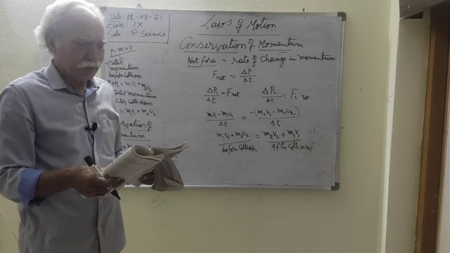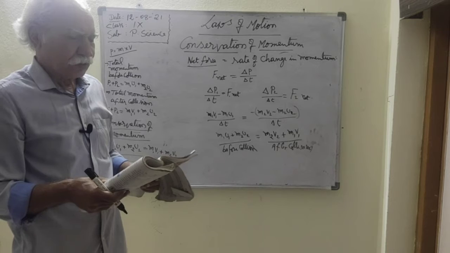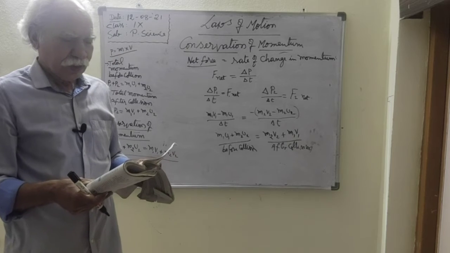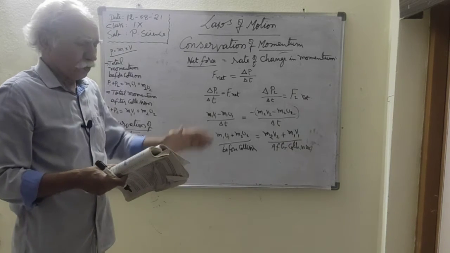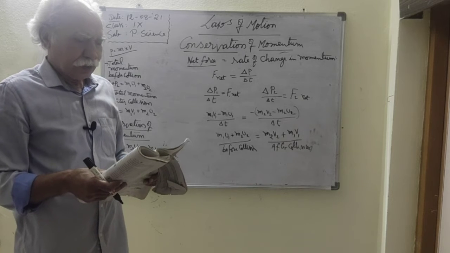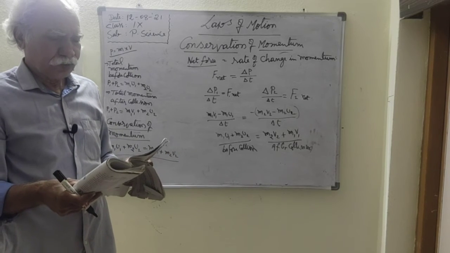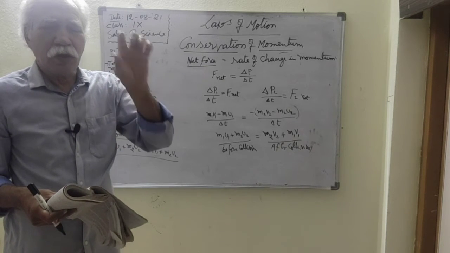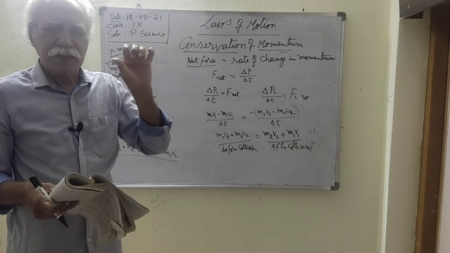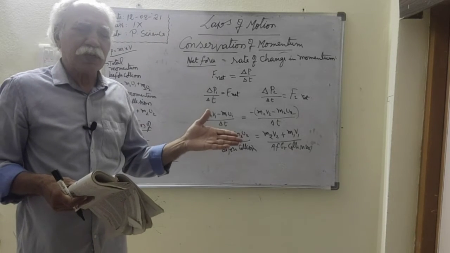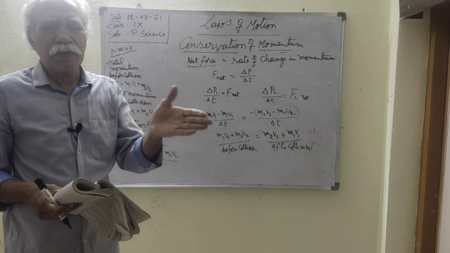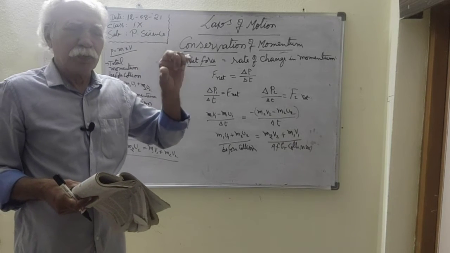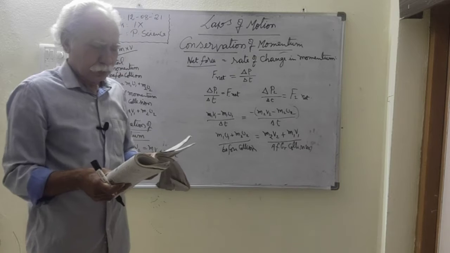According to the law of conservation of momentum, in the absence of net external force, meaning no external force acting on the objects, the momentum of the system remains unchanged. If no net external force is acting and the objects are colliding, then the total momentum before collision equals the total momentum after the collision. Therefore, the momentum is conserved. So this is the conclusion.